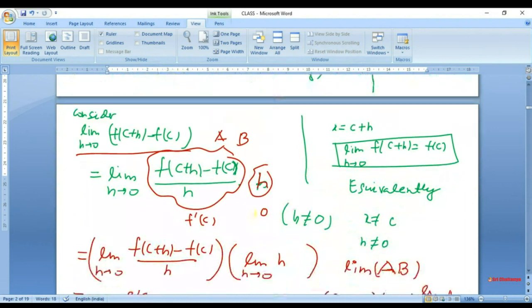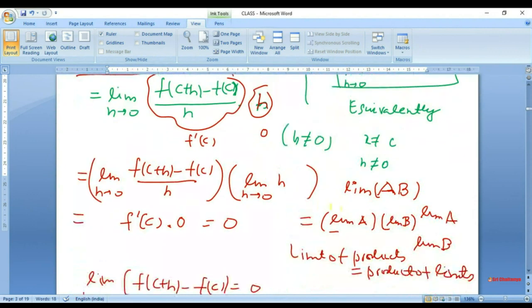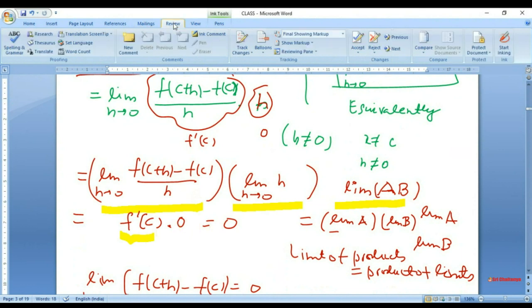After writing like this, we expressed this as a product of two limits, and we said that the limit of a product is the product of limits if both limits exist separately, which is the case here, because this limit is by definition f prime c, and this is of course trivial, this is 0. So both limits do exist separately, and the limit of the product is 0 because one term is 0, and this is finite.